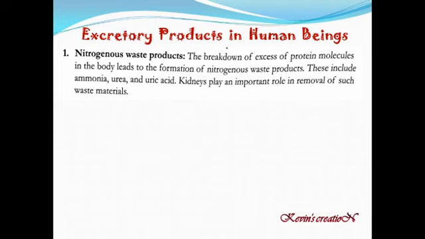If these waste materials remain inside for a longer duration, then the person may die also. So they have to be eliminated from the body, and here kidney plays a very important role. Always remember, these nitrogenous waste products are ammonia, urea and uric acid.